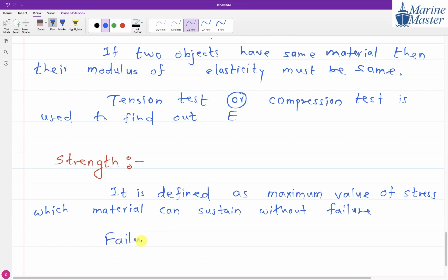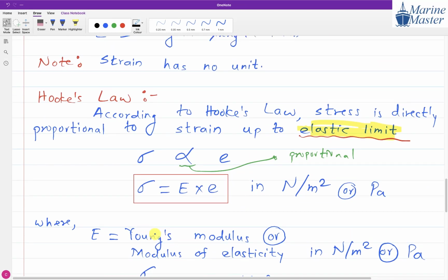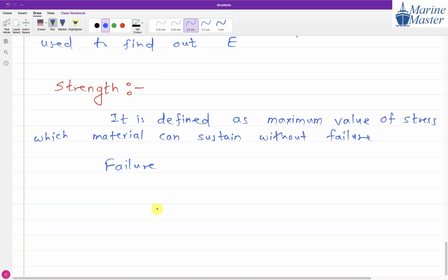Why will we consider permanent deformation? What I told you in the previous session: in strength of materials, everything must be within the elastic limit. Why within elastic limit? Suppose there are two gears attached to each other. Suppose this is one gear, and another gear is attached to this one. If there is a permanent deformation of one gear, then what is going to happen? This gear arrangement is not going to run properly.